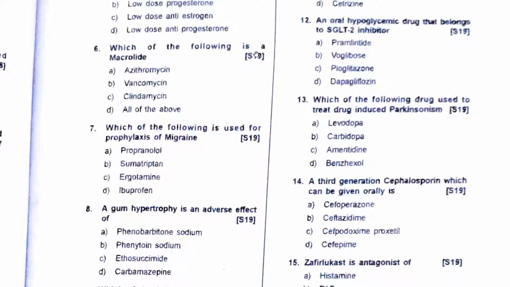Which of the following is a macrolide? Macrolides are azithromycin and clarithromycin. Clindamycin is basically a, what is clindamycin? Clindamycin is a lincosamide. It is not a macrolide. So the answer is azithromycin.